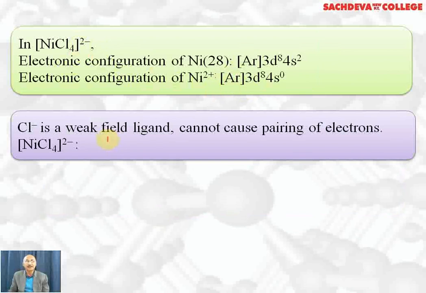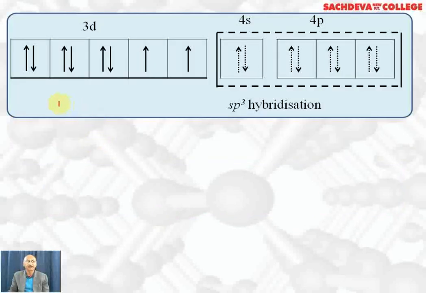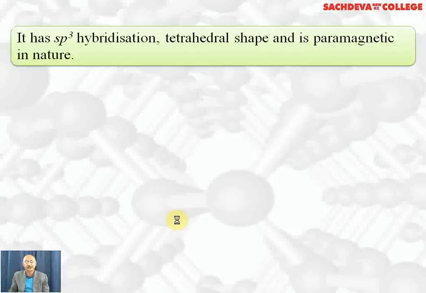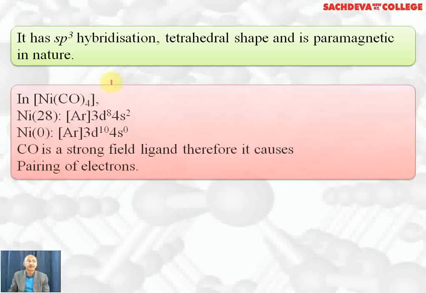Chloride ion, being a weak field ligand, cannot cause pairing of electrons, so this is the electronic configuration. It undergoes sp3 hybridization and it is paramagnetic in nature. So it has a tetrahedral shape due to sp3 hybridization, and it's paramagnetic in nature due to the presence of unpaired electrons.